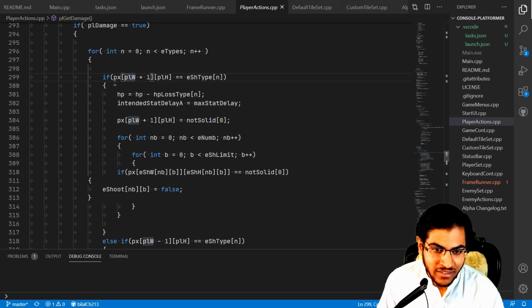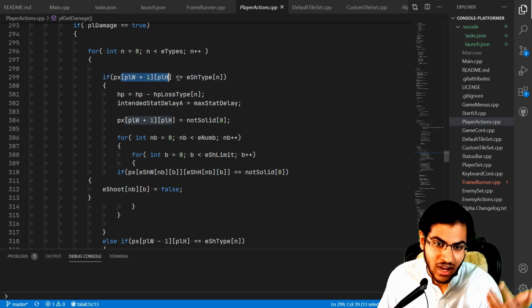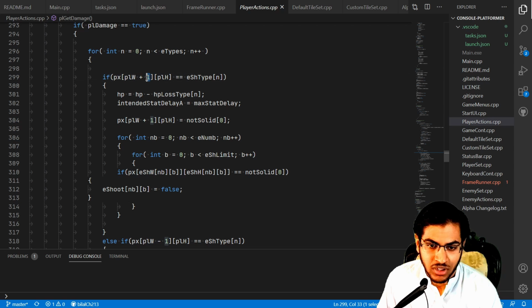Here what is happening is that I am literally checking where the player is. It should actually be PLX and PLY, or maybe player X, player Y, but of course that's how I used to do stuff. We are basically checking if the bullet is ahead, right? No, not bullet, I think it means the enemy bullet. Yeah, bullet. All right, so we are checking whether from all the bullets, if one of the bullets is ahead of the player, then you decrease the health of the player.